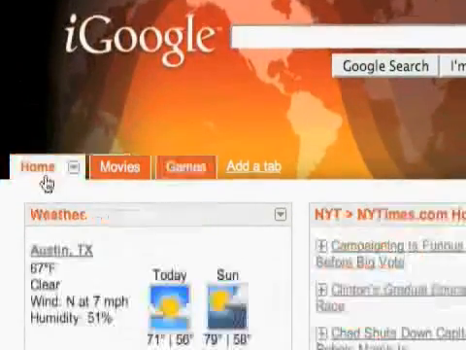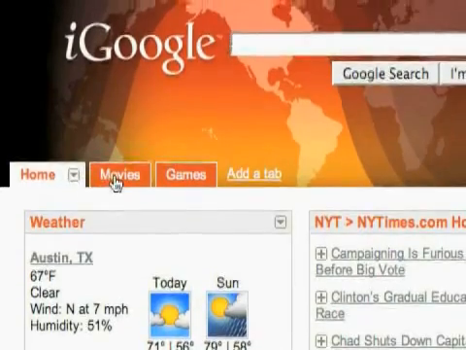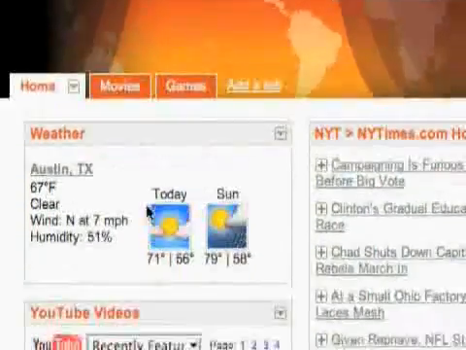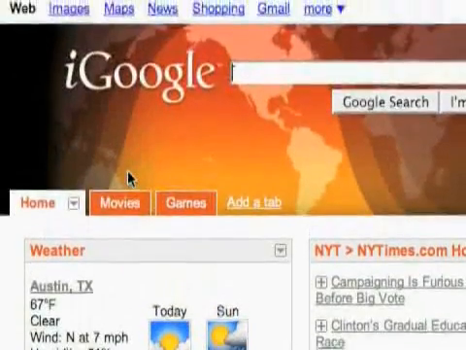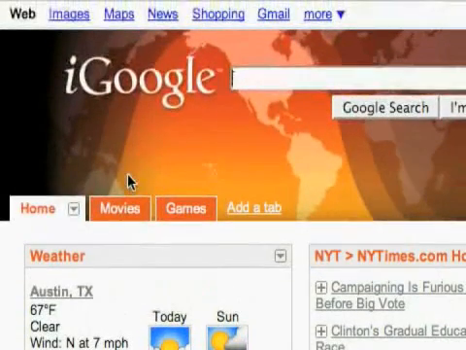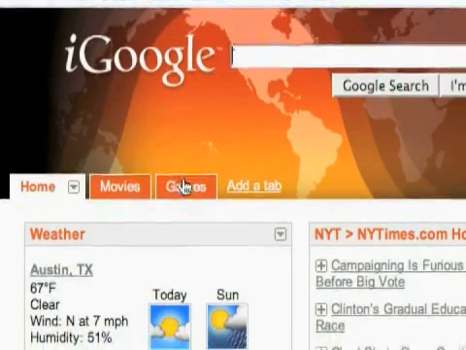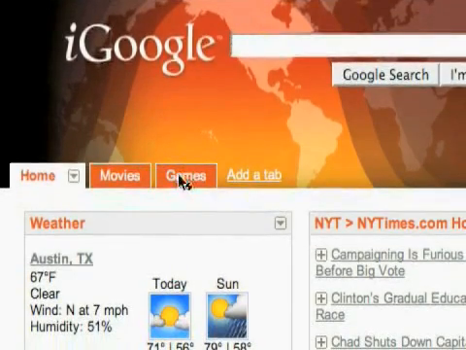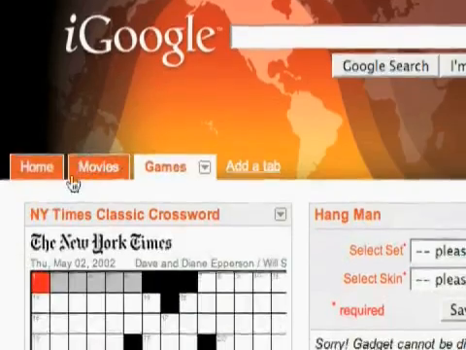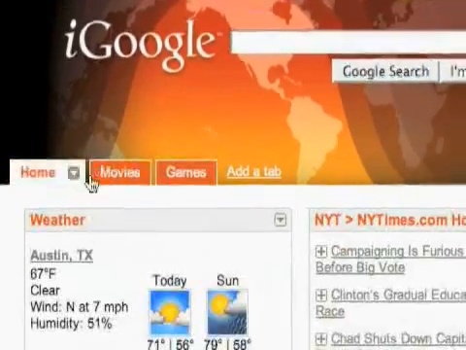So keep in mind that you can create all these tabs. You don't have to put all your gadgets on one page. And you can see I can go back and forth between them. Home is the first thing you're going to see whenever you go to iGoogle, so this is where you want to put all your most important stuff, the things you look at all the time. I'm not necessarily going to always be playing games, but when I want to, I can skip straight to this tab.